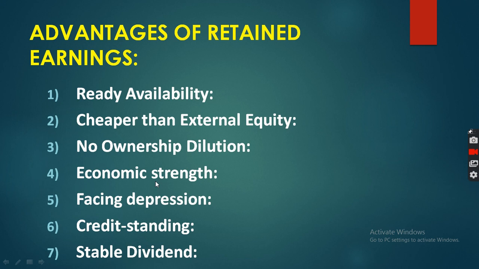Then credit standing. We already discussed credit standing. What will it mean? Creditworthiness, reputation in the market, goodwill in the market. So accumulation of surplus. Accumulation means combined, clear, reserve, large size of reserve. So if a company has a large amount of reserve and surplus, clear, then it will directly be regarded as an index of the progress. The more reserve and surplus the company has, what is it an indication of? Progress of the company, future progress of the company.